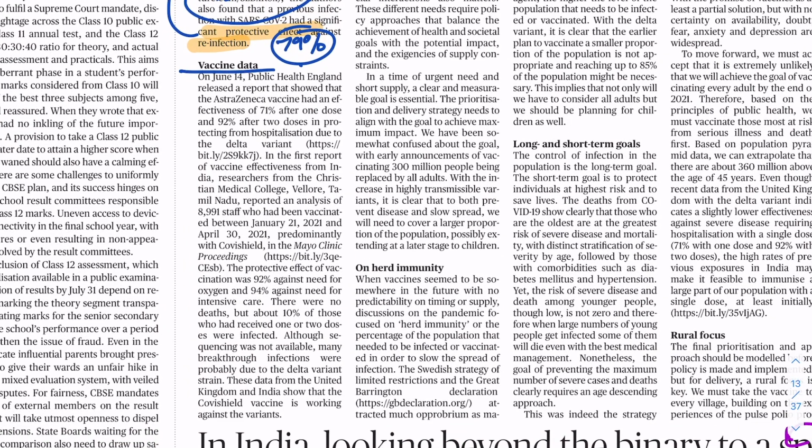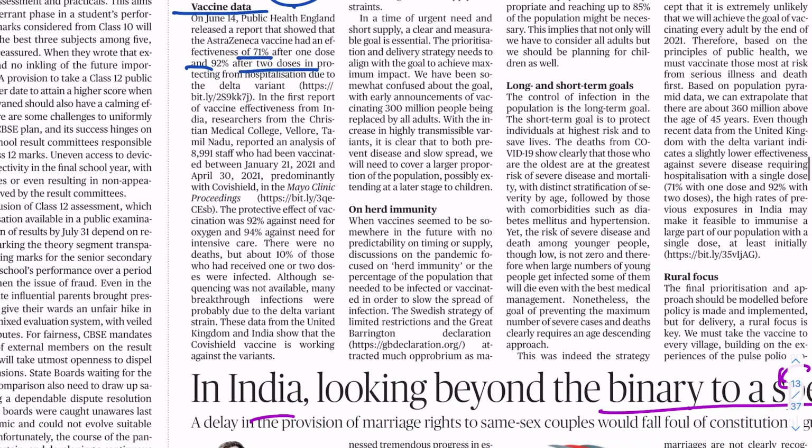Vaccine data. On June 14th, Public Health England released a report that showed that AstraZeneca vaccine had an effectiveness of 71% after one dose and 92% after two doses in protecting from hospitalization. In the first report of vaccine effectiveness from India, researchers from the Christian Medical College, Vellore, Tamil Nadu, reported an analysis of almost 9,000 staff who had been vaccinated, predominantly with Covishield, in the Mayo Clinic Proceedings.